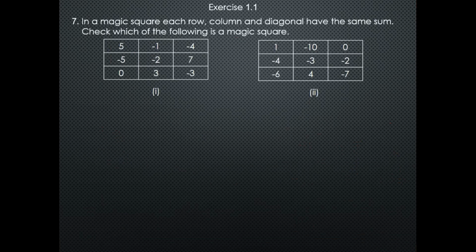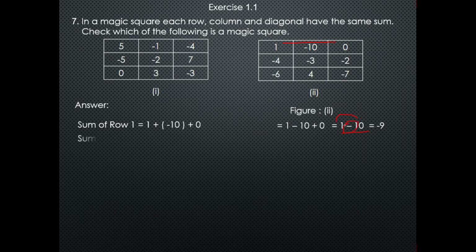Now comes the figure number 2. First we will calculate the sum of all rows. Like 1 plus minus 10 plus 0 is the sum of row 1. Remove brackets, and then I will get 1 minus 10 plus 0, which is equal to 1 minus 10. Then I will subtract 1 from 10 and put the negative symbol. So my answer is minus 9.